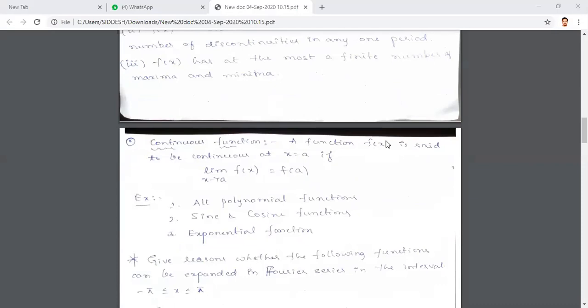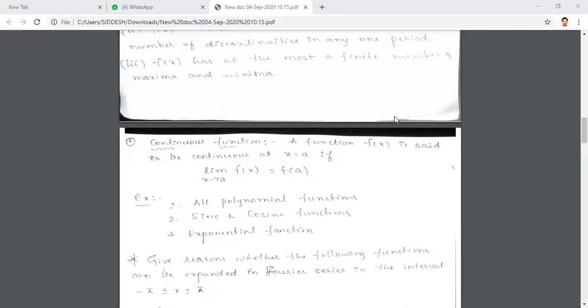I'll give one example, just tell me whether it is continuous or not. Step function, do you know the step function? Is it continuous? It's defined for all values only, right? No, sir, it's not. Right. So it is defined for all the values, but it's not continuous. Another name for the step function is the greatest integer function. So that means your definition is not proper.